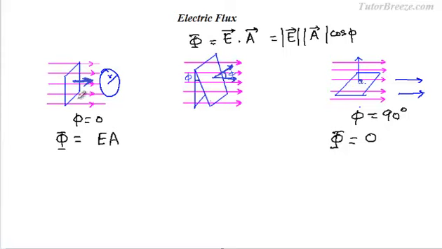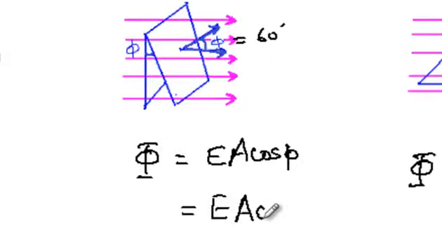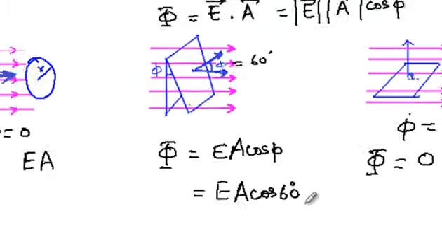When you place the area in this way, then the flux through the area is maximum. And when you place the area in this manner, that the field lines are going over the area, either above it or below it, the flux is minimum. If we place the area at any other intermediate angle, the value of the flux phi is given by EA cos phi. Let's give a value, say the value of phi is 60 degrees. Then in this case, flux will be EA cos 60 degrees.